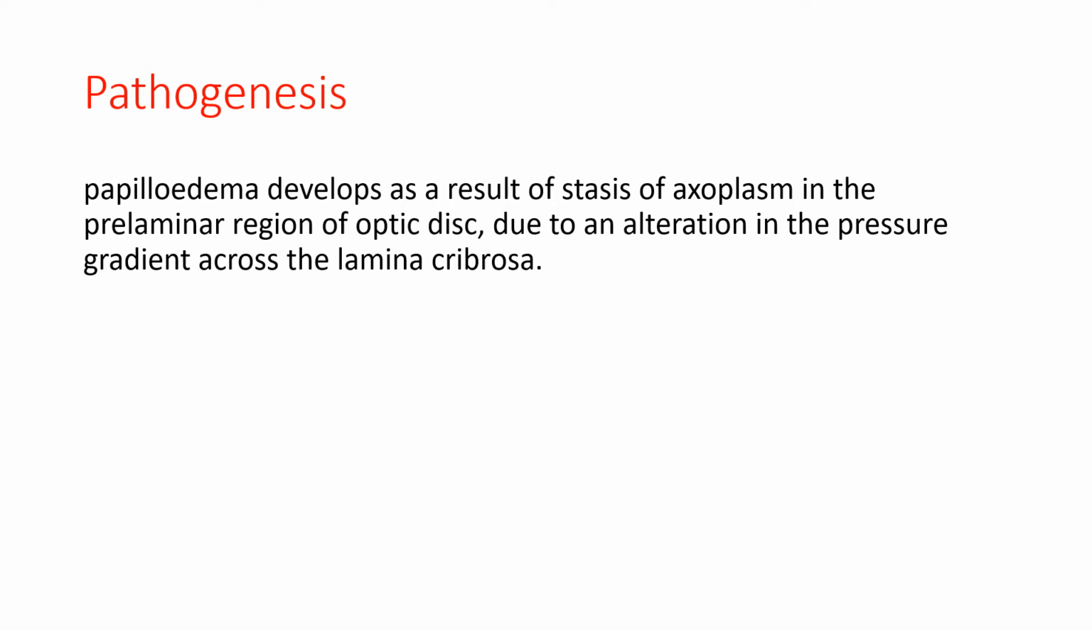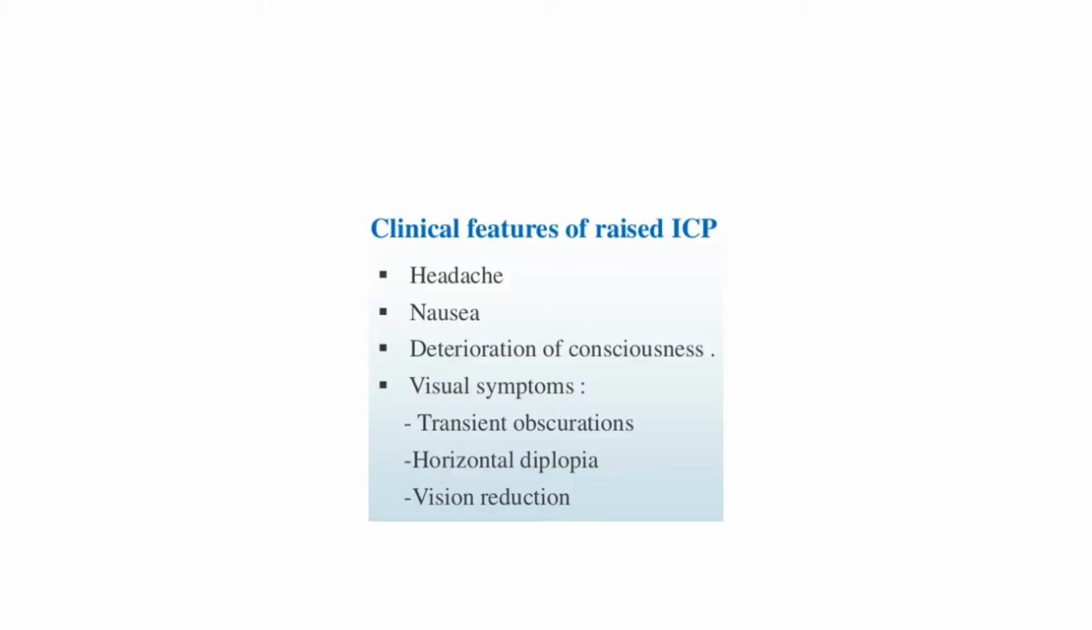Pathogenesis of papilledema. Papilledema develops as a result of stasis of axoplasm in the prelaminar region of the optic disc due to alteration in the pressure gradient across the lamina cribrosa due to increased intracranial pressure. Clinical features of raised intracranial pressure. It is usually associated with headache, nausea, projectile vomiting. There could be deterioration of consciousness. Visual symptoms could be there like transient obscurations, horizontal diplopia, or vision reduction.